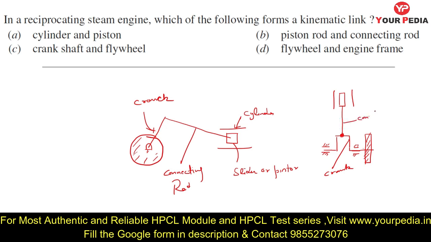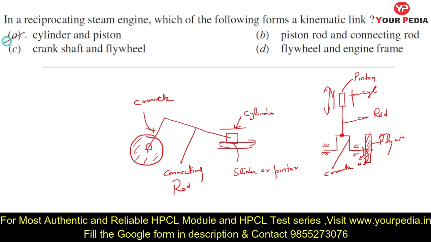This is a con rod, or connecting rod, this is a piston, this is a cylinder, and this is a flywheel. So when the crank rotates at n rpm, the flywheel also rotates with it, and the piston is going to reciprocate in this direction or in this direction.